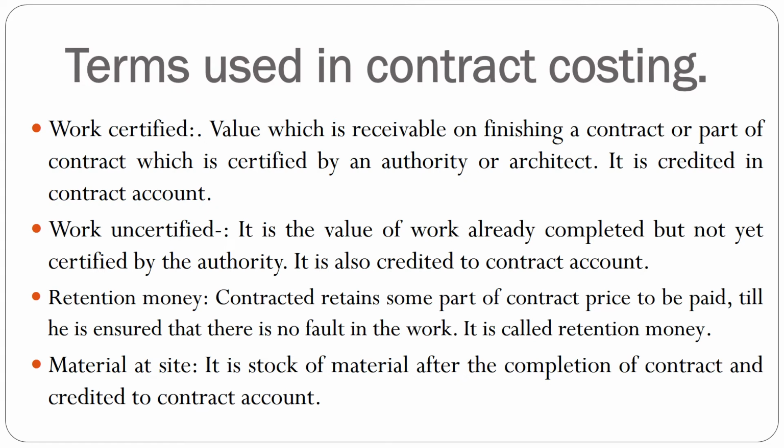Then what is retention money? It is a part of the work certified. After the work is certified, a part of the amount to be paid to the contractor is kept in hand by the contractee for future uncertainty. That is called retention money. This retention money is kept in the hands of the contractee. And what is material at site? After the completion of a particular contract, any amount of stock or plant remaining is called material or plant at site. Then what is work in progress? Work in progress is the total of work certified plus work uncertified.